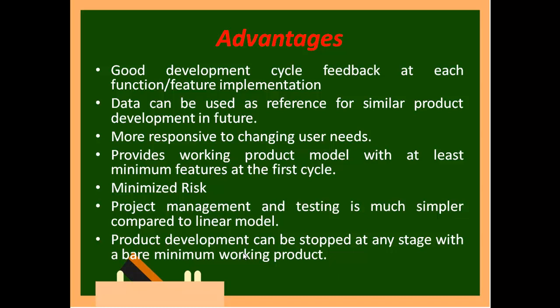Among that I will identify that for this project the sensor is not so good, but for some other project where you require that, it will be more useful. You will identify such things and gather more knowledge. So that is what they say. More responsive to the change in needs, provides a working product model with minimum features, minimized risk.